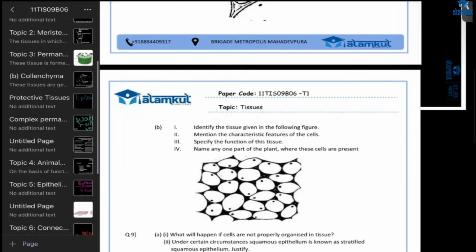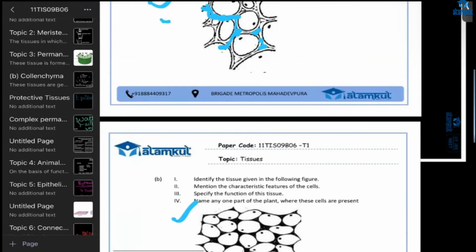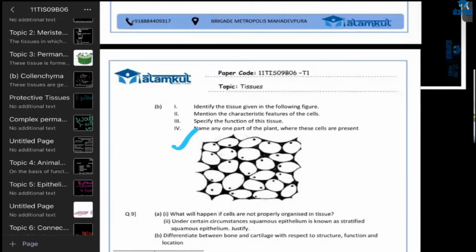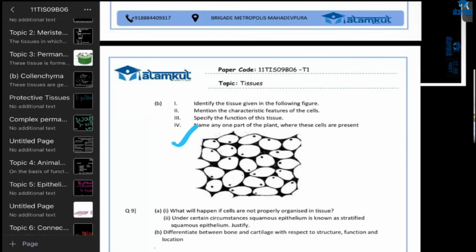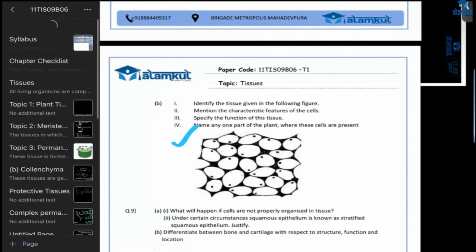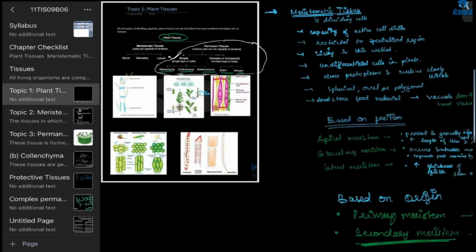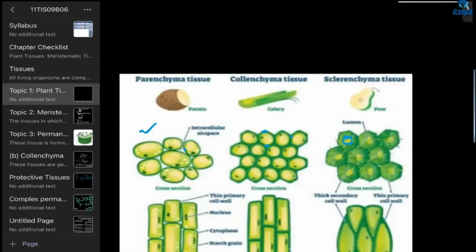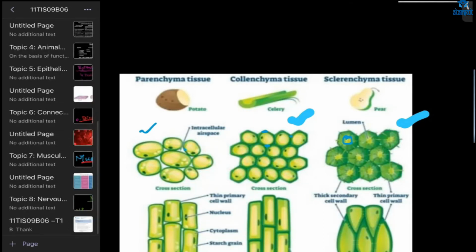Also, yes, sir. What are you telling? Which one? Parenchyma? No, that one was parenchyma, right? So this one, parenchyma, something like that. It is collenchyma. Where is this plant tissue? See, exactly like that only, right? You could have seen this, but you have written this one. Yes, ma'am, I wrote sclerenchyma. Yeah, you have to look into the notes also, right?